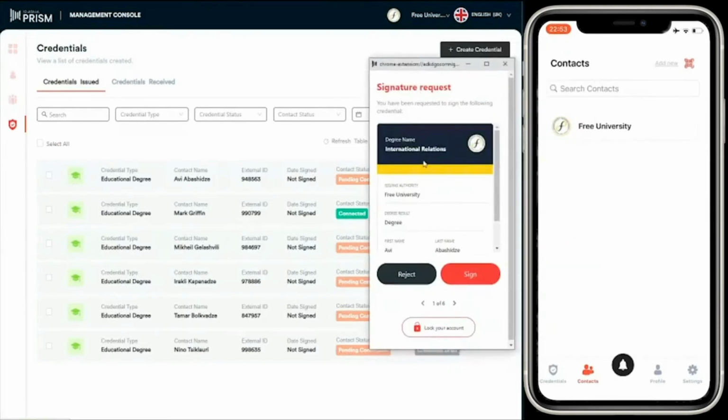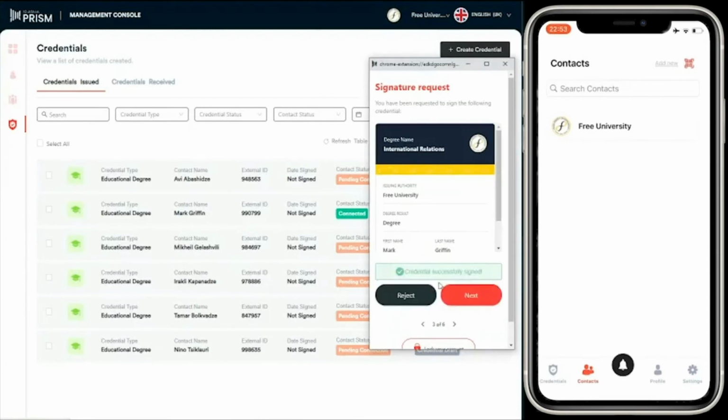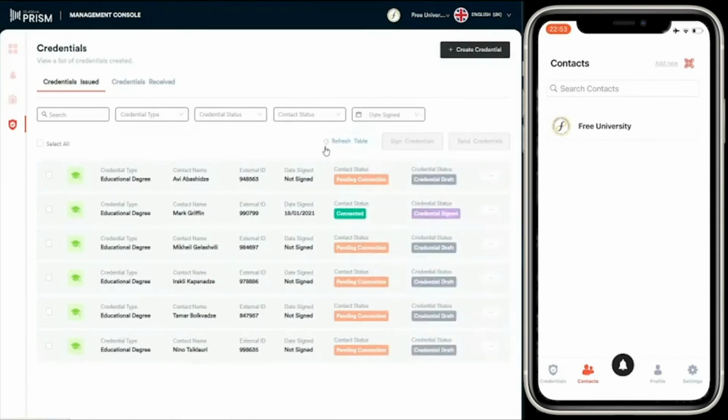And now in the browser wallet, we can see there's a number of signature requests. It's now asking me to sign those. And this is going to create a hash of that credential on the Cardano blockchain. So again, I can scroll through each of those credentials just to make sure that they're okay. Let's just sign my one. So that's now successfully signed. Let's go back and update that credential listing, and you can see that the credential status has changed to credential signed.